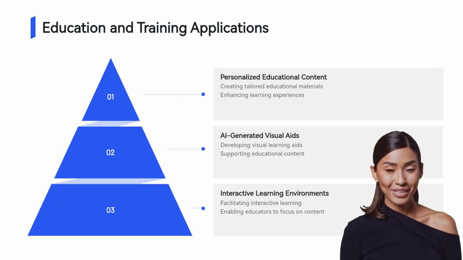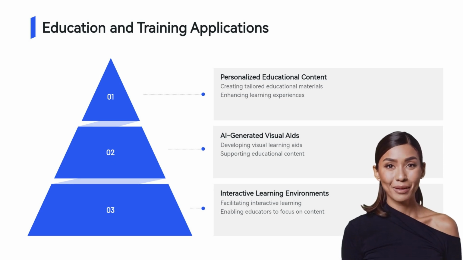The gaming industry is one of the biggest beneficiaries of Stable Diffusion 3's capabilities. Game developers can use the model to quickly generate high-quality assets, such as textures, environments, and character designs.